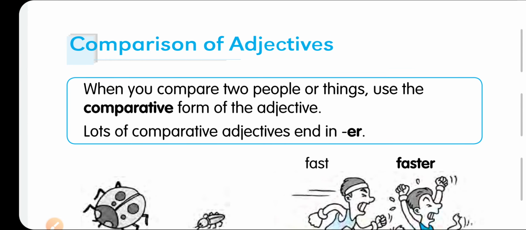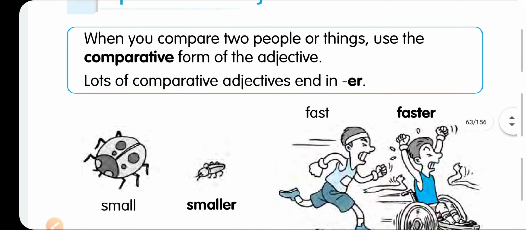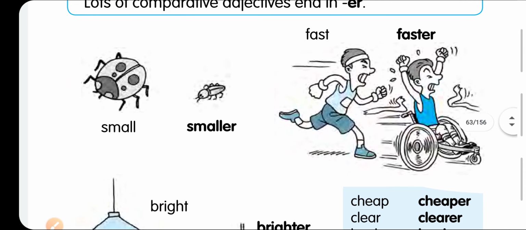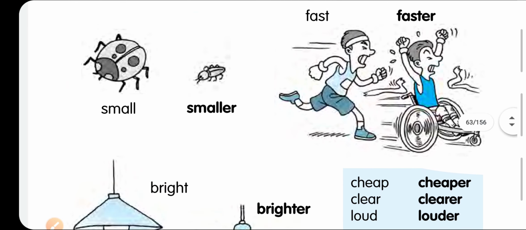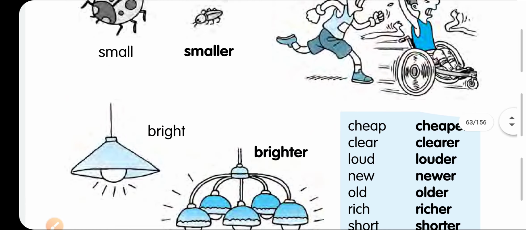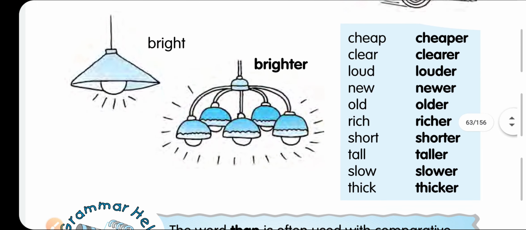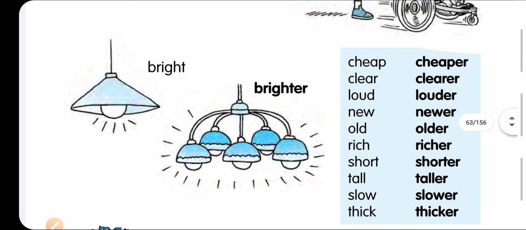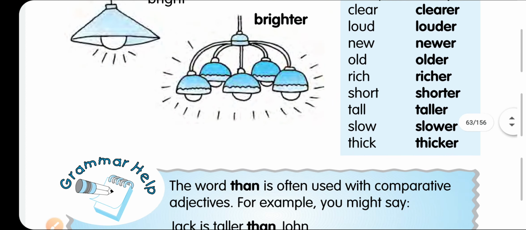Please be clear. We are going to compare a few adjectives, and for comparing we will use the degree here. Small, you can see the insect is small here, another is smaller. This one is fast, another one is faster. Cheap, cheaper, clear, clearer. Simply adding er makes it more in comparing. So this is the comparative degree.